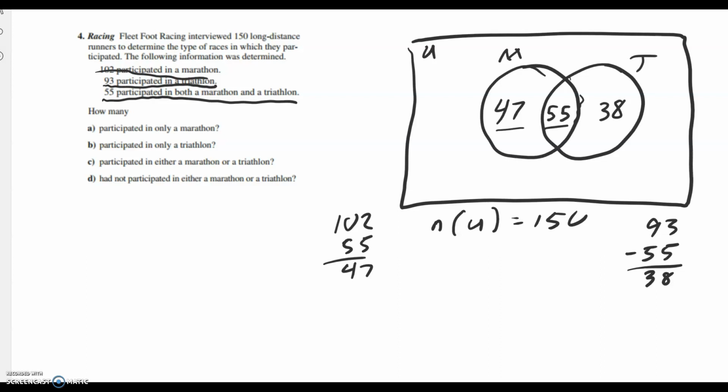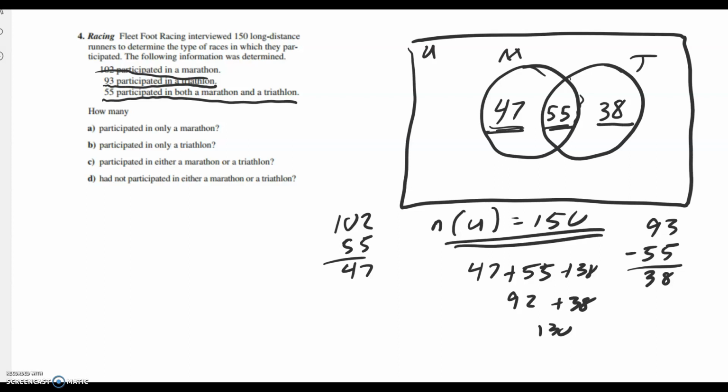One question that comes up is, of the 150 long-distance runners, how many didn't do anything? Well, this plus this was 92. So if we want to do 47 plus 55 plus 38, it's going to be 92 plus 38, and that's 130. So there's 130 folks that either were marathon only, triathlon only, or both. Since there were 150 altogether, because that's the number of elements in the universe, we can do 150 take away 130, and that means there's 20 folks that didn't do anything.